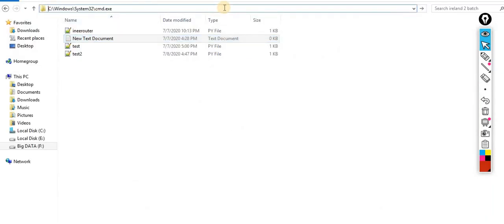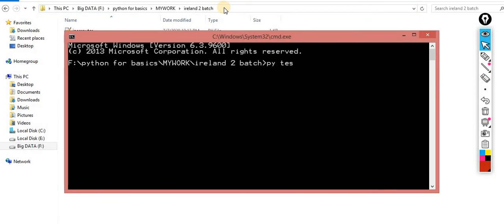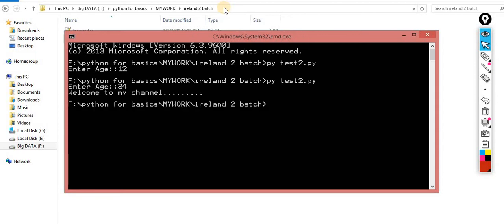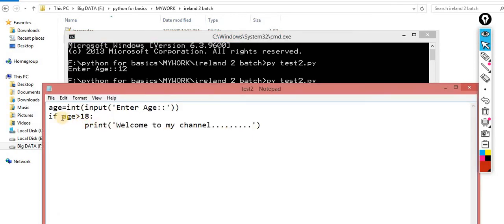So executing it: cmd, py space test2.py. Now very simple, enter age. This time I am entering age 12, and I am not getting any message. So this time I am repeating once again, entering age 34. Now I am getting the message, welcome to my channel. So this statement would be executed only if this condition is true.